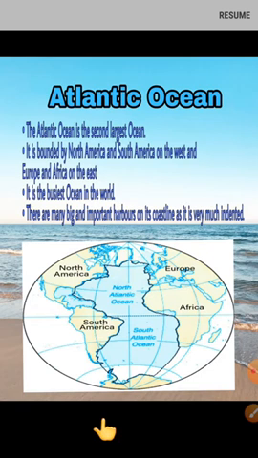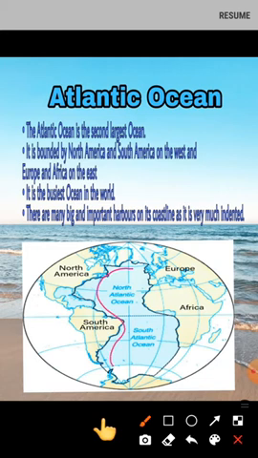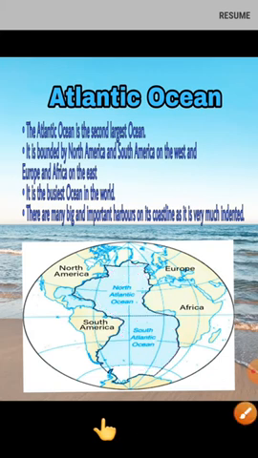Atlantic Ocean. The Atlantic Ocean is the second largest ocean. When we look at its shape, it resembles the letter S. It looks like the shape of the letter S. The Atlantic Ocean is bounded or surrounded by North America and South America on the western side, and Europe and Africa on the eastern side.